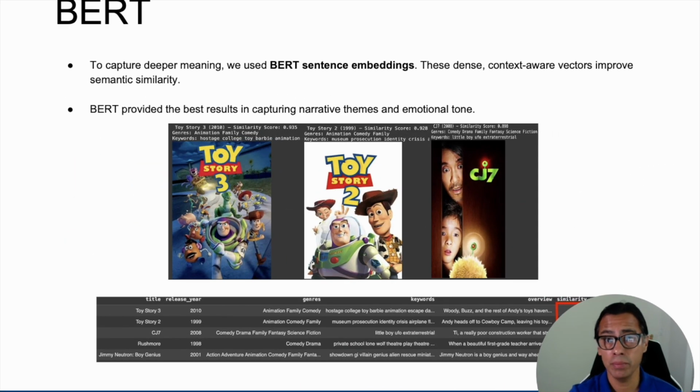To capture deeper meaning, we use BERT sentence embeddings. These dense, context-aware vectors improve semantic similarity. For example, as we run inference on Toy Story, the trained model returns Toy Story 3 and Toy Story 2 with high similarity scores, as high as 0.93, despite different wording. BERT provides the best results in capturing themes and emotional tone.